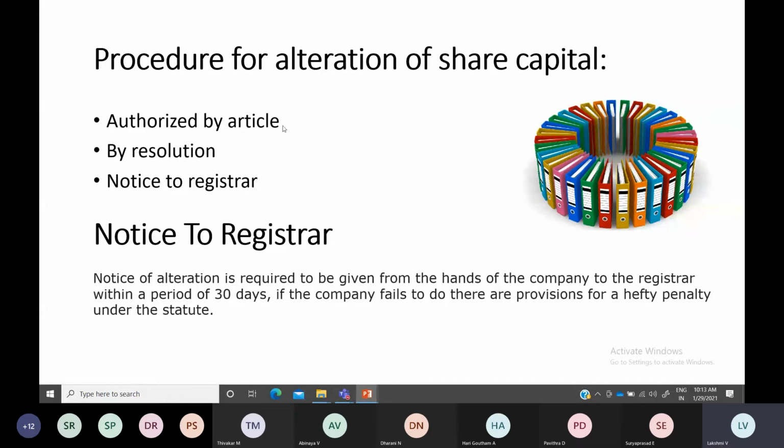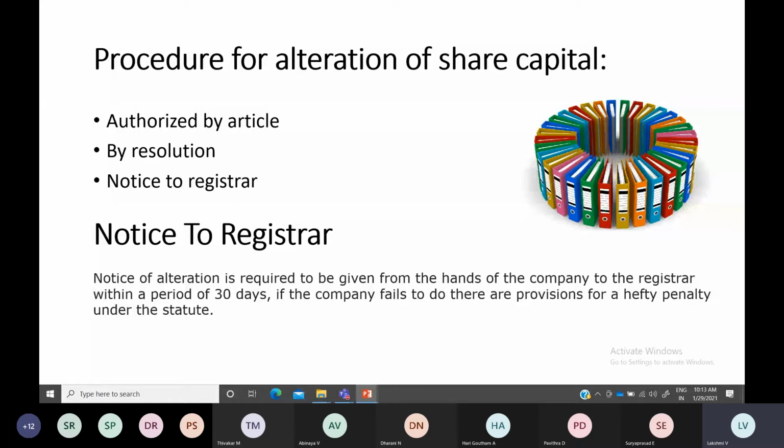If it has not been included in the articles of association, if it has not been given as a provision, then you have to change your articles of association. Then you have to call for a board meeting, and there you have to discuss the extraordinary general meeting, when to call all the shareholders, and what all the things to be discussed under that extraordinary general meeting.